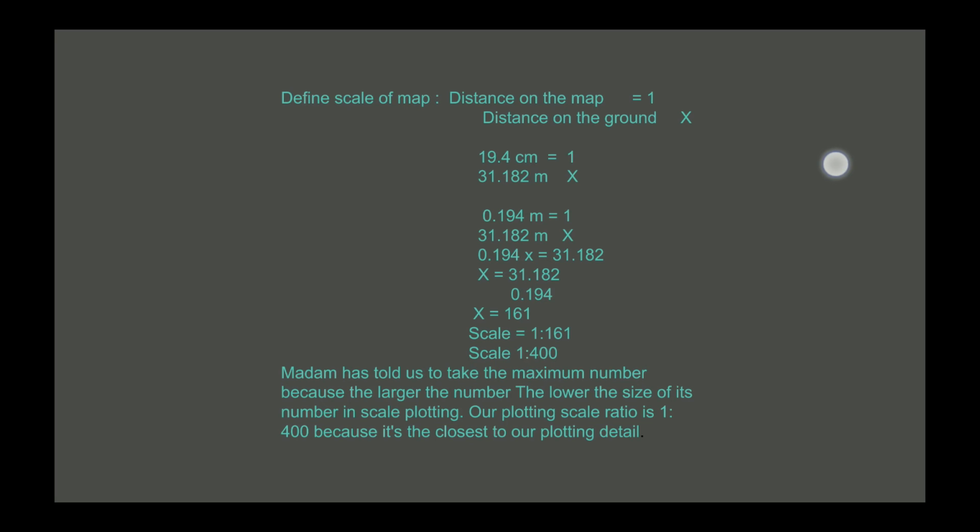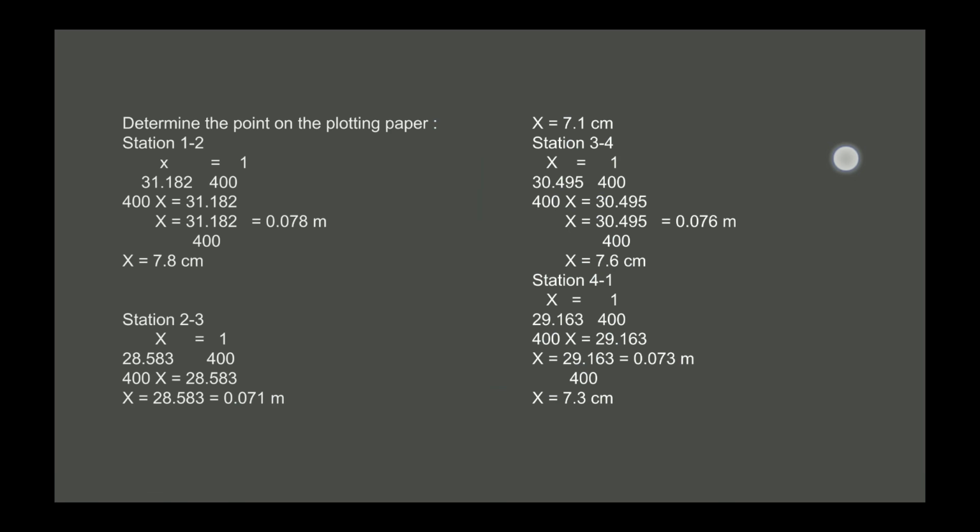get the answer, x is equal to 161. So the scale of the map is 1:161, and the lecturer has told us to take the maximum number because the larger the number, the smaller the size in scale plotting. Our plotting scale ratio is 1:400 because it is the closest to our plotting detail.